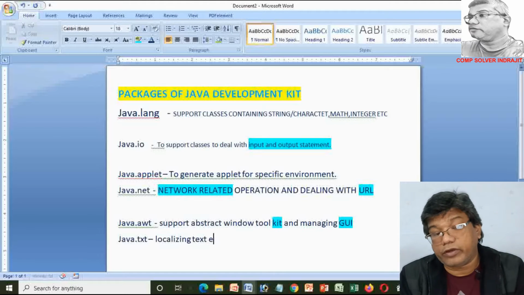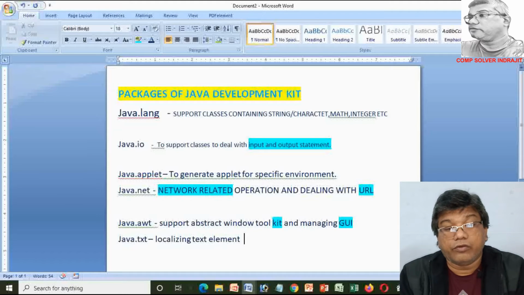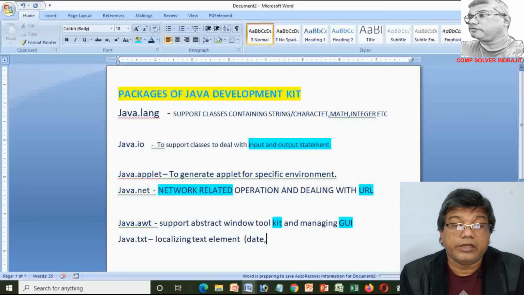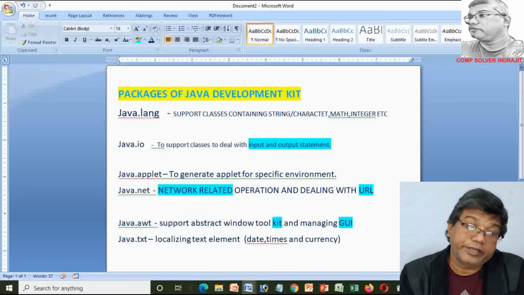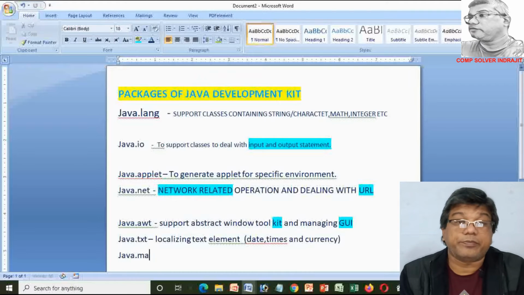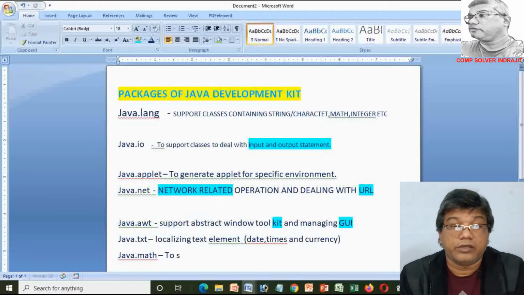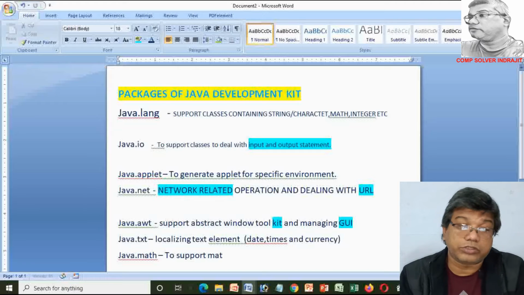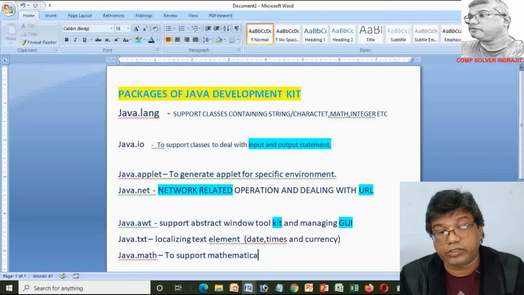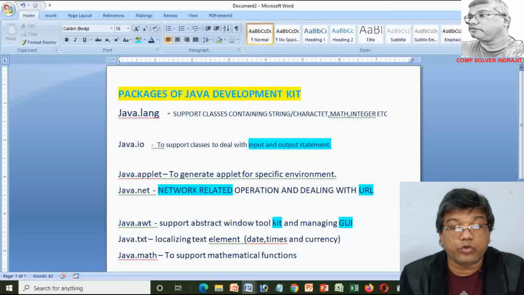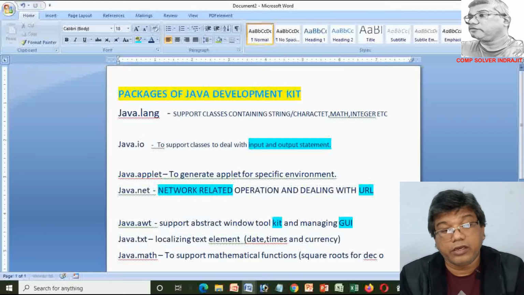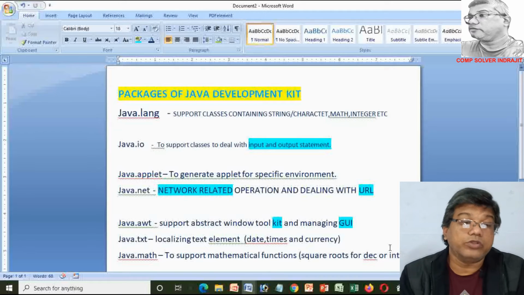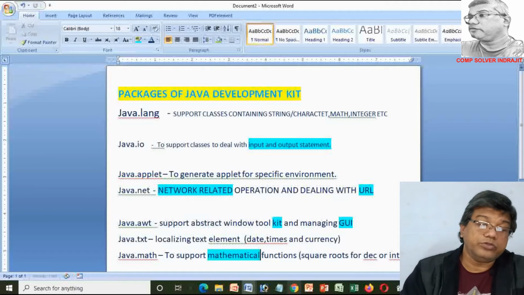And the next one is java.text, for localizing text elements such as date, time, currency, etc. And the next package is java.math. It's basically used to support mathematical functions such as square roots. It may be integer type or it may be decimal type. In both cases we can use these.